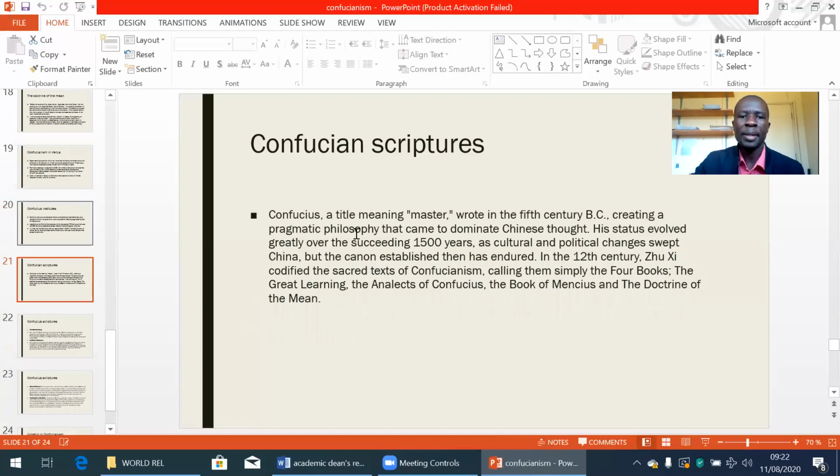Confucius scriptures. Confucius, a title meaning master, wrote in the 5th century BC, creating a pragmatic philosophy that came to dominate Chinese thought. His status evolved greatly over the succeeding 1500 years as cultural and political changes swept China, but the canon established then has endured. In the 12th century, Zhu Xi codified the sacred texts of Confucianism, calling them simply the 4 books, which are the Great Learning, the Analects of Confucius, the Book of Mencius, and the Doctrine of the Mean.